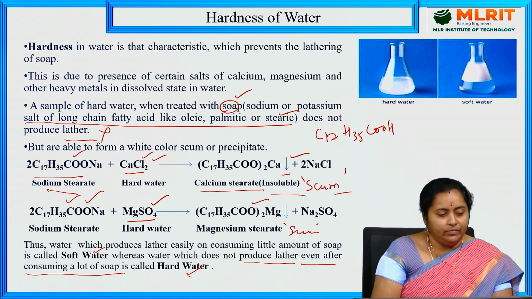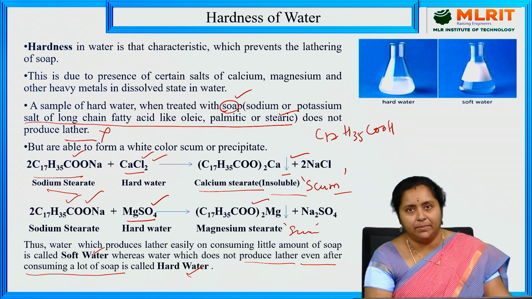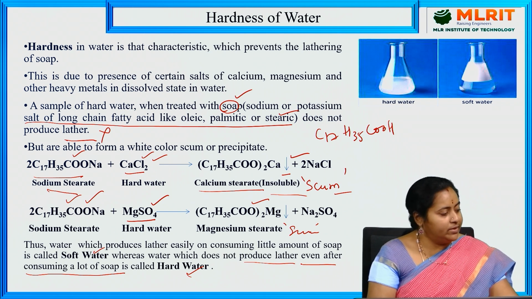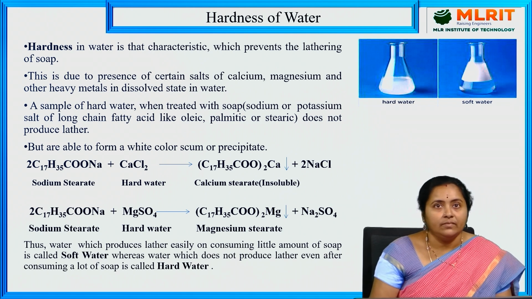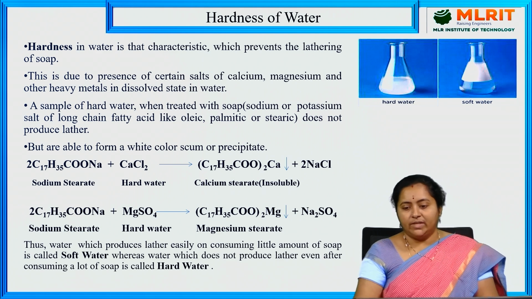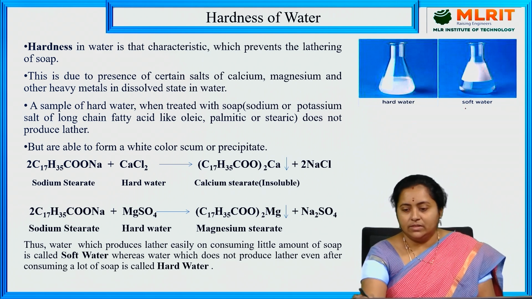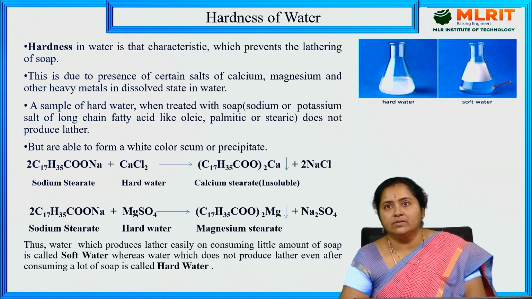So far what we have discussed: introduction to water sample, and then hardness is a kind of property which is purely due to dissolution of some kind of salts in the water sample. Those are salts of calcium and magnesium. And then what is the mechanism that is happening in water sample when it is treated with soap. If you notice these two pictures, this is the picture revealing the nature of the water as soft water.